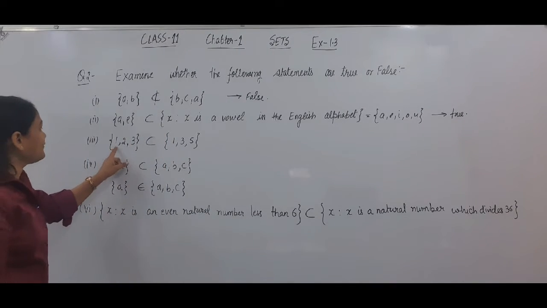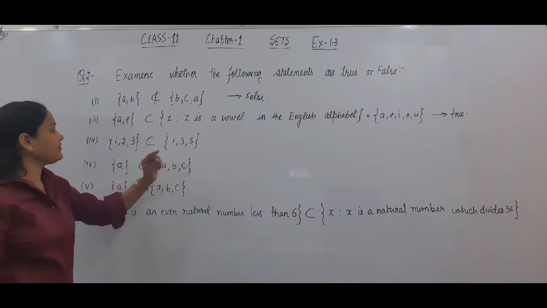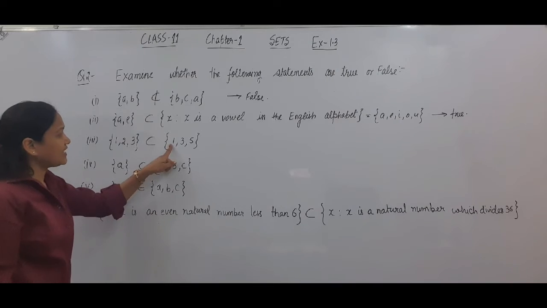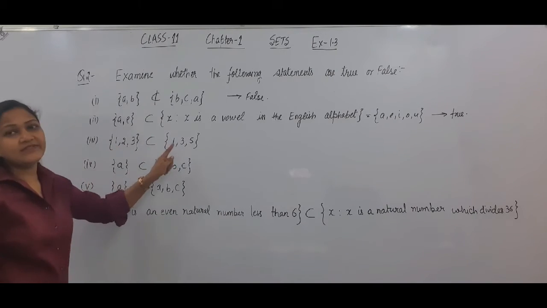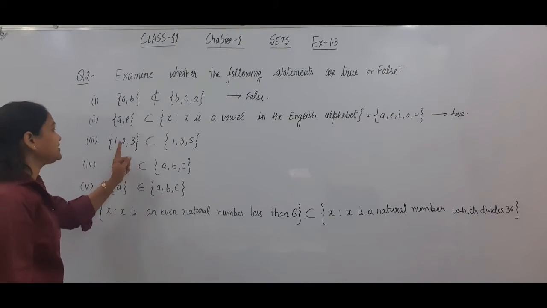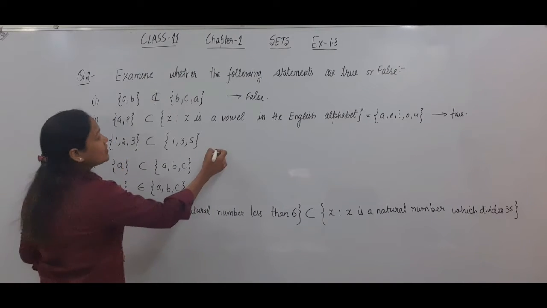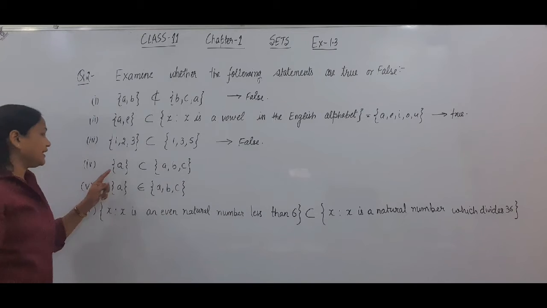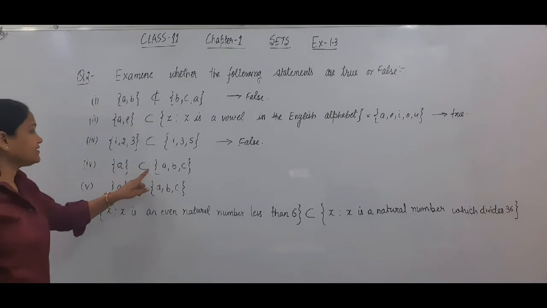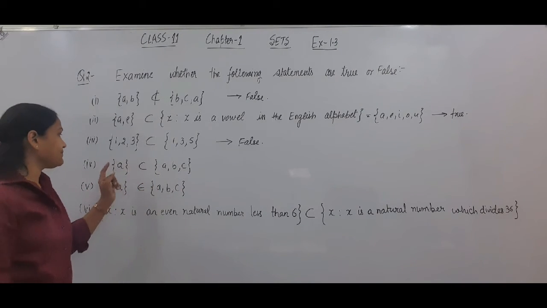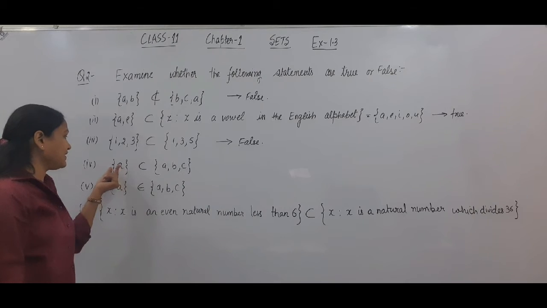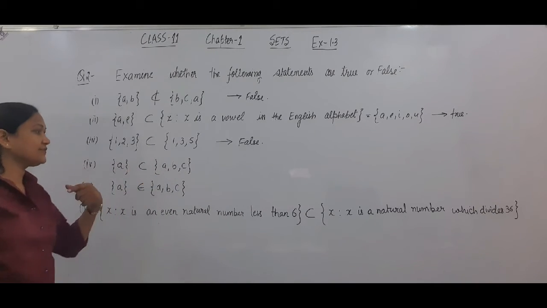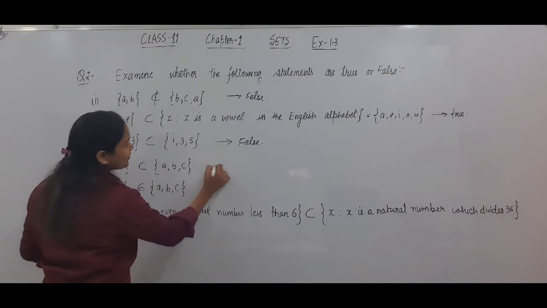Third one is {1, 2, 3} is a subset of {1, 3, 5}. 1 is an element of this set. 2 is not an element of this set. So this cannot be a subset of this set. So this statement is false. Next, the set {a} is a subset of {a, b, c}. इस set का एक element है और that is also an element of this set. So this statement is true.